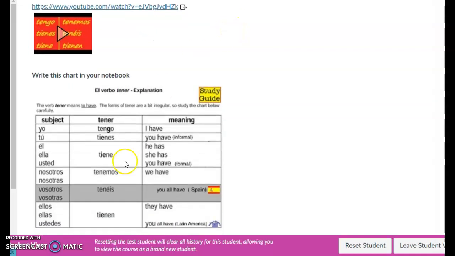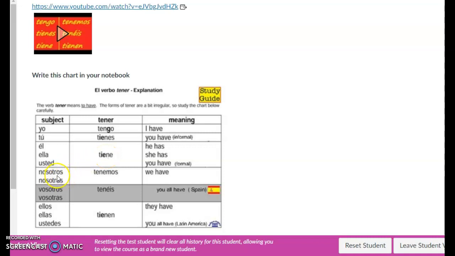And basically, here you have in Spanish and here you have in English. So if you want to say I have, you are going to say in Spanish, yo tengo. If you want to say you have, but informal, tú tienes. He has, él tiene. She has, ella tiene. You have, but formal. For example, if you talk to the principal, to the governor, to the mayor, and to the teachers, it's going to be usted tiene.